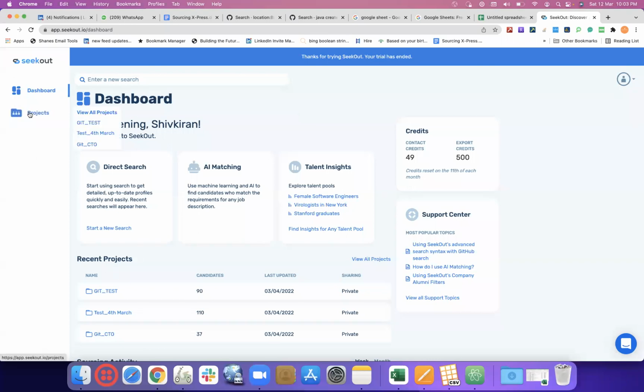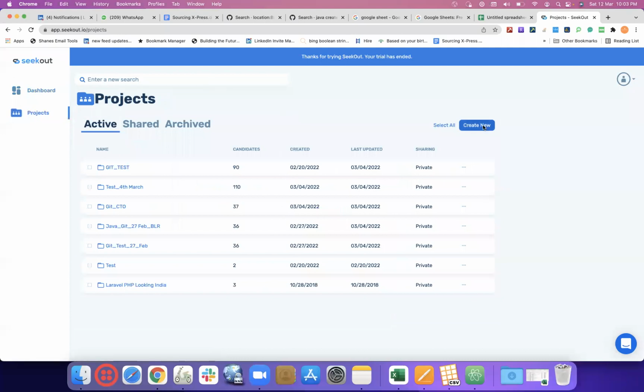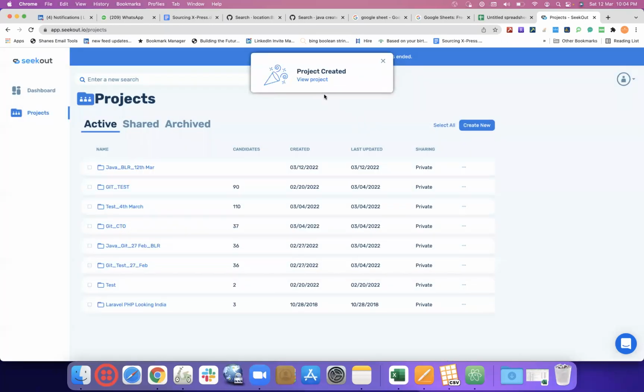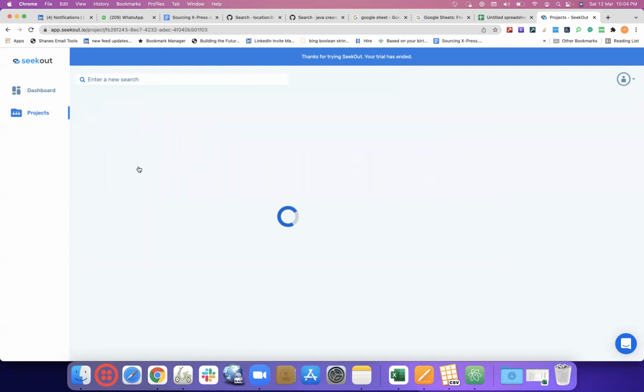Now let's say we come to projects, click on projects and go to create a new project. Last time we spent a lot of time because of our CSV file. I didn't realize that as soon as I open it on Mac, it might get corrupt. So that's the reason today I didn't open that CSV file. Now project name, let's say Java BLR 12th March. Create. Okay, project created, Java BLR 12th March. Either I can go view project from here. Okay, that's gone now. I will click on here.